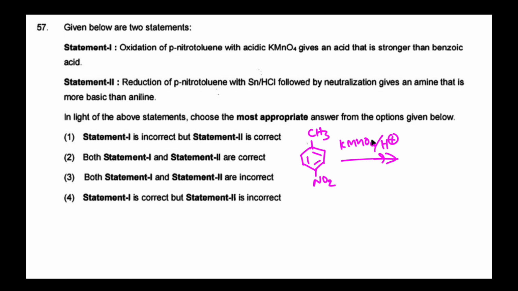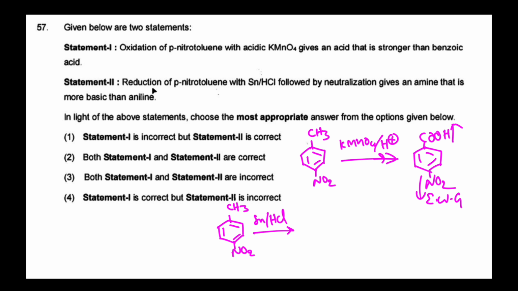Para-nitrotoluene with acidic KMnO4 converts CH3 into COOH, giving a carboxylic acid with NO2. Because NO2 is an electron withdrawing group, acidity increases. So it is more acidic than benzoic acid. Para-nitrobenzoic acid is more acidic than normal benzoic acid.